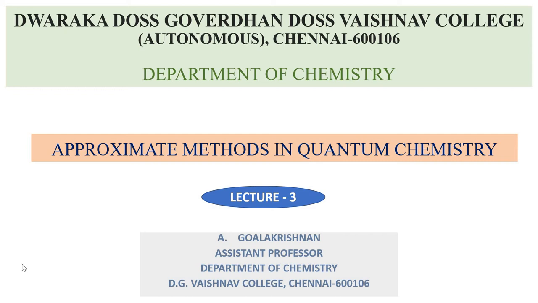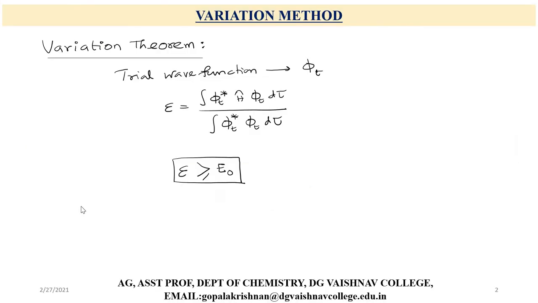In this lecture I am going to start the variation method. In the variation method, first of all we should know what the variation theorem is, then what the proof of this variation theorem is. So I am going to discuss the variation theorem and its proof in this lecture.